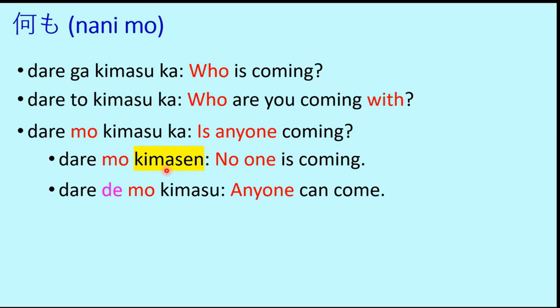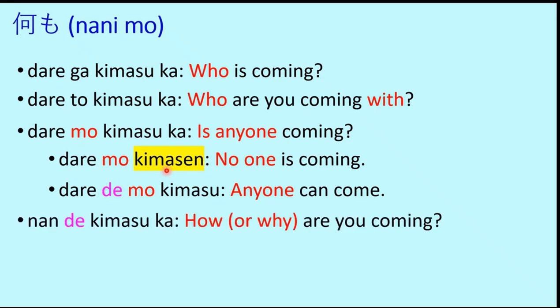Dare demo kimasu. This also we had learned earlier, which means anyone can come. So dare demo is anyone. That is, demo when used after dare, it indicates anyone. Daremo is no one. Dare demo is anyone. Then we discussed about nande kimasu ka. This is how are you coming or why are you coming. So it can give both the meanings. Nande can mean how, nande can mean why. So depending on the context, it varies. This we had learned earlier.